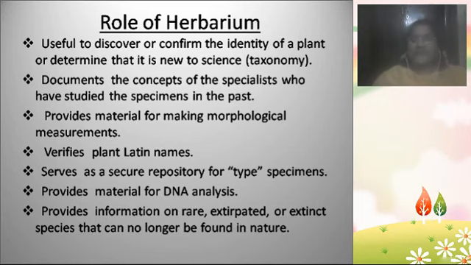And we can verify the plant names also, whether the Latin name of the plant is correct or not. The type specimens are considered a repository, which means a collection. So we can store the type specimens and compare with the authenticated herbaria. And with herbaria which have been stored for 500 years, we can compare the DNA of the plants in the past with the DNA of the plants right now.